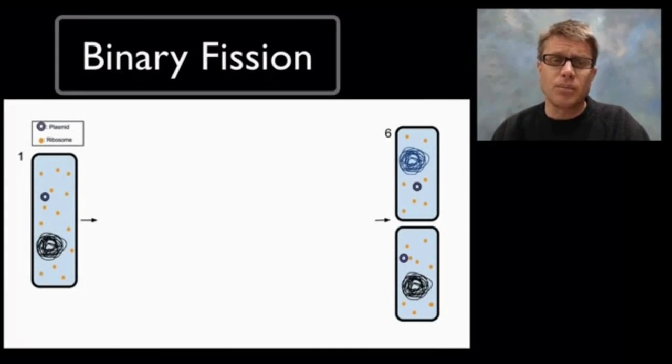So let's start by talking about bacteria. They reproduce through a process called binary fission. In this, we're going to have this adult cell, so we're going to have this parent cell. It's going to be made up of, you can see here, ribosomes. It's going to have a plasmid here, which is a little bit of extra DNA. But its genome, or all of its DNA, is going to be wrapped up into one loop. And so what do we want to do in binary fission? We want to take one cell and we want to make 2 cells that are identical to that.